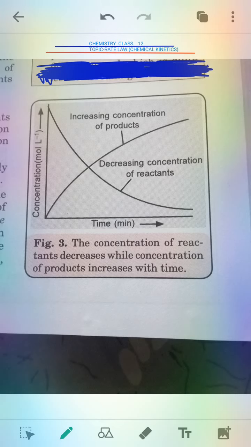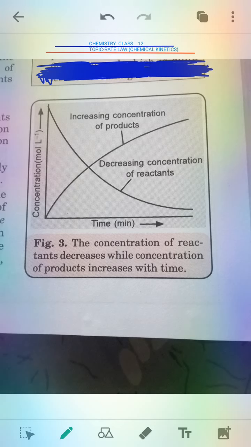In the beginning, when the concentration of the reactant is very high, the rate of the reaction, which depends upon the concentration, may vary. When time goes on further, that means when the reaction is going to complete, the concentration of the reactant is less.